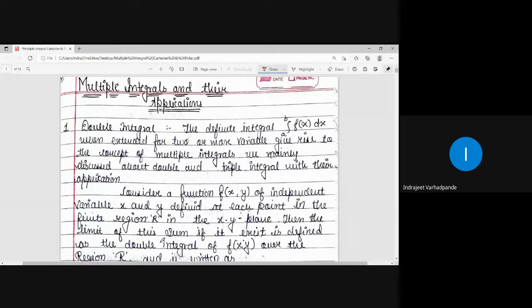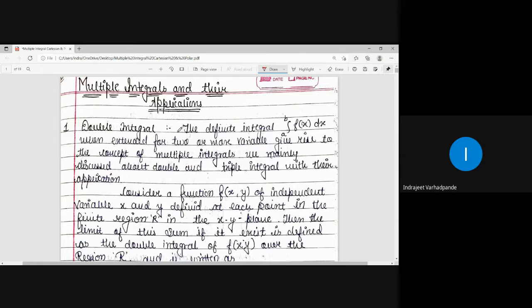So what is the identification point? The Cartesian coordinate system will contain x and y. The polar coordinate system will contain r and theta. Accordingly, we will deal with the double integral mainly in the Cartesian coordinate system, and in the other way, the polar coordinate system. Initially we discuss the double integral, its various cases, and then we switch over to examples. Then we move to the applications, and lastly we talk about the triple integral, the elementary triple integral.